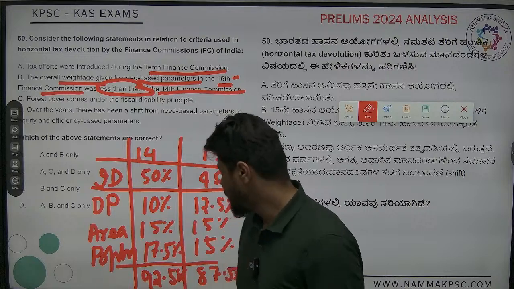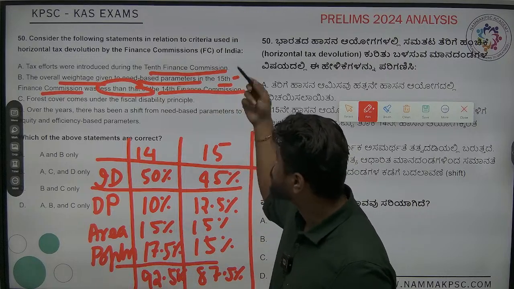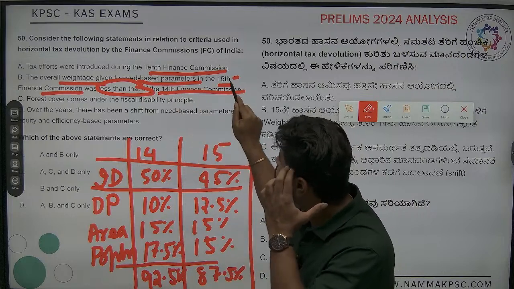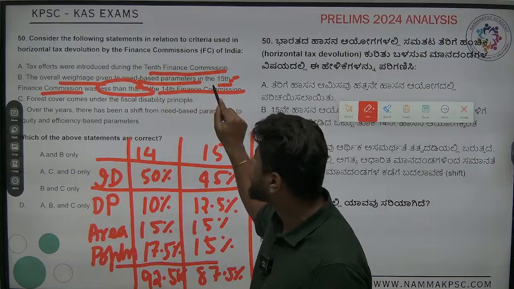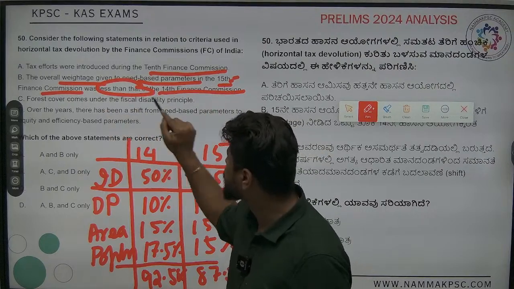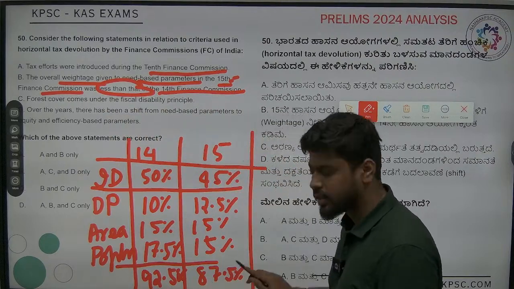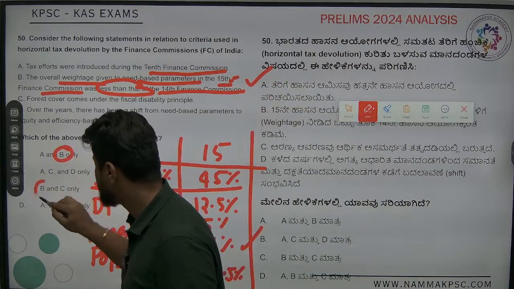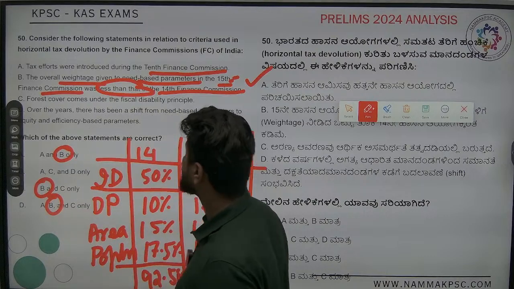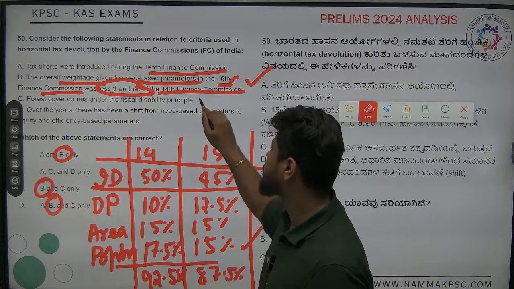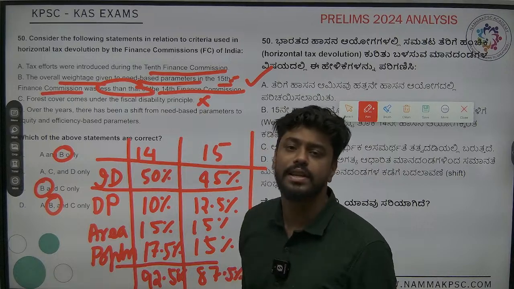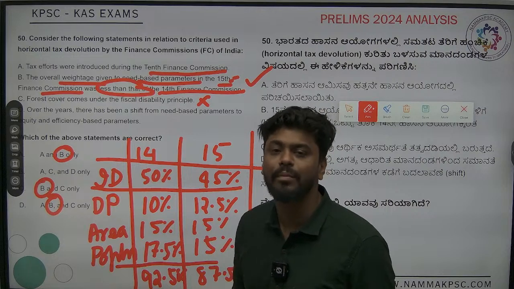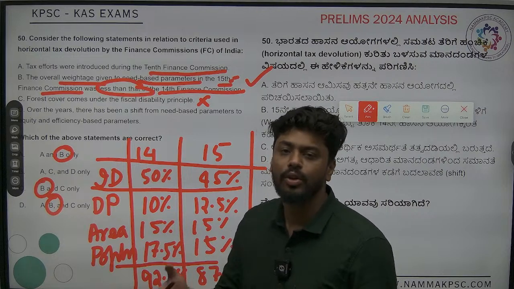So this is the thing. When you look at this, which one is more, 14th or 15th? 14th is more, right? So they are telling that the overall weightage in the 15th Finance Commission was less than the 14th Finance Commission. This is absolutely correct. Now we look at B. Forest cover comes under the fiscal disability principle. This is wrong. It is not a disability, it is an ability, meaning you will get more money.